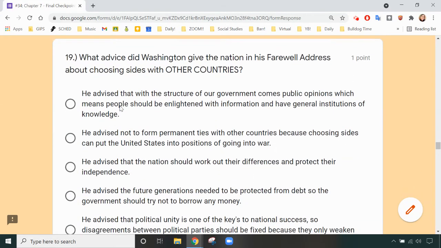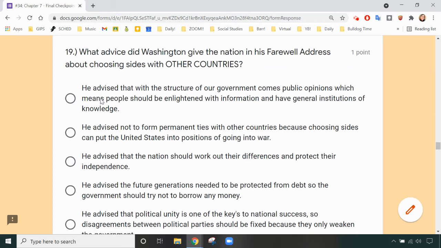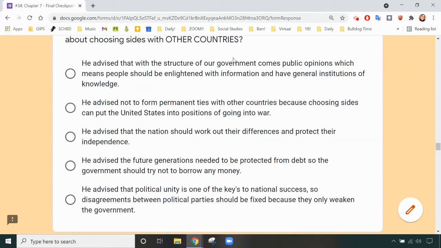Number 19. What advice did Washington give the nation in his farewell address about choosing sides with other countries? He advised that with the structure of our government comes public opinions, which means people should be enlightened with information and have general institutions of knowledge. He advised not to form permanent ties with other countries because choosing sides can put the United States into positions of going into war. He advised that the nation should work out their differences and protect their independence.